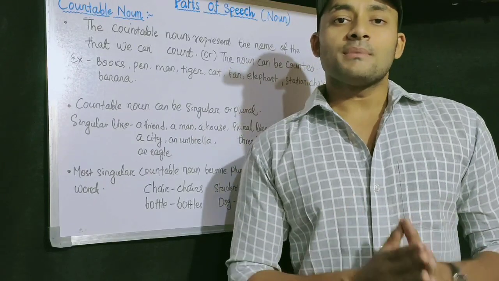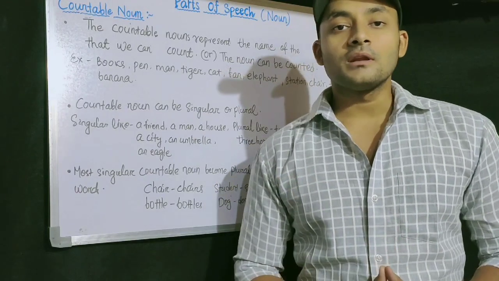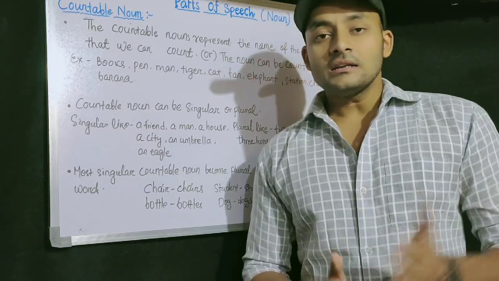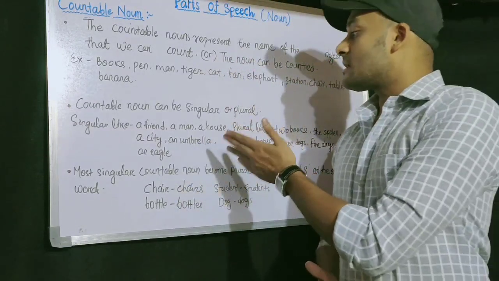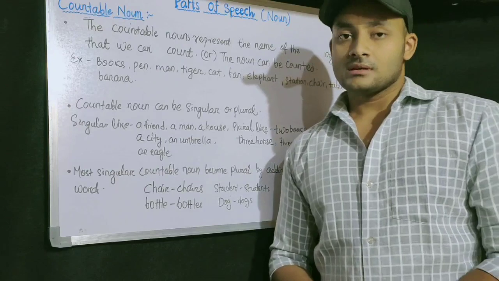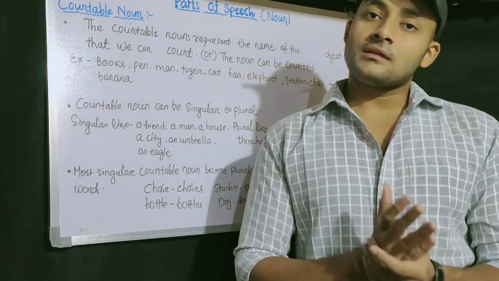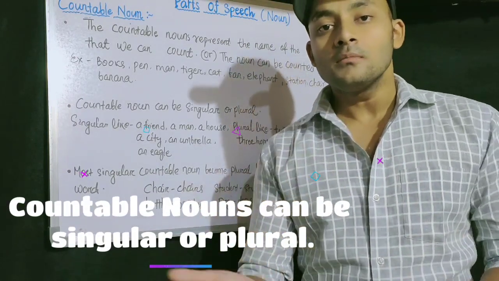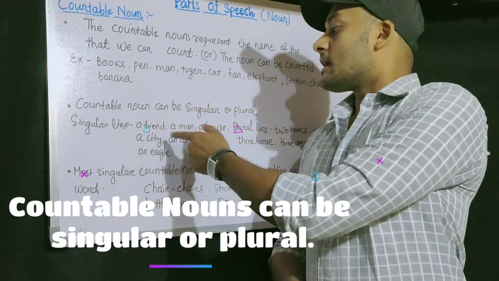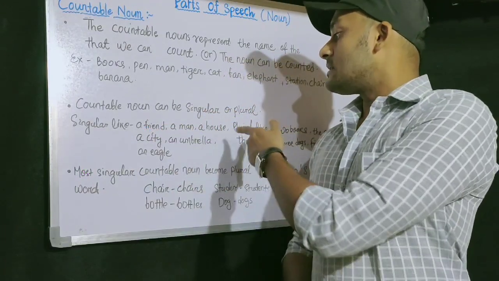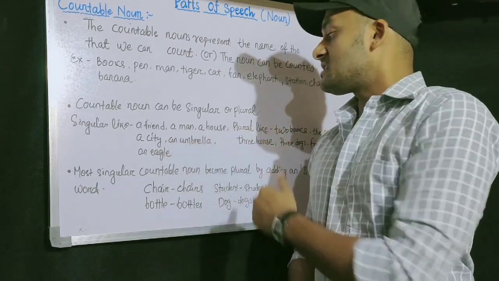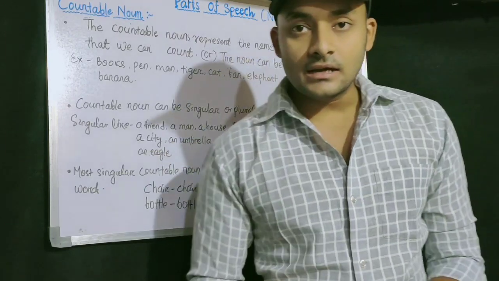There are some basic rules for countable noun. Countable noun can be singular or plural. Like a friend, a man, a house, a city, an umbrella, an eagle.